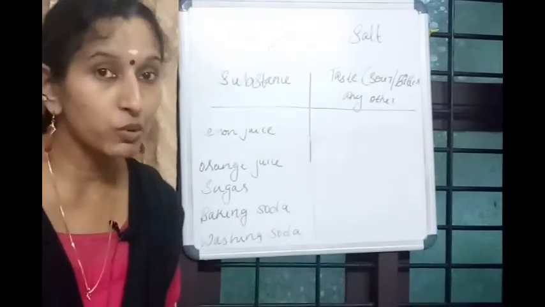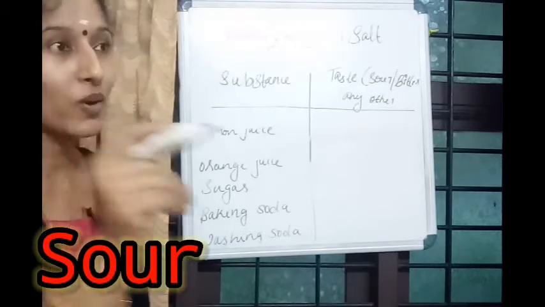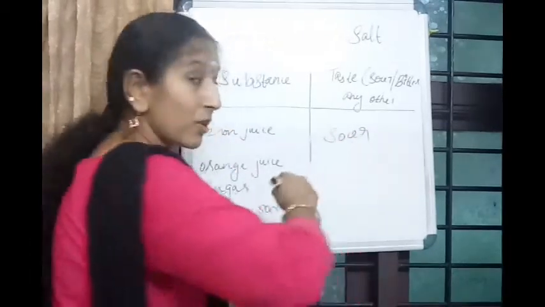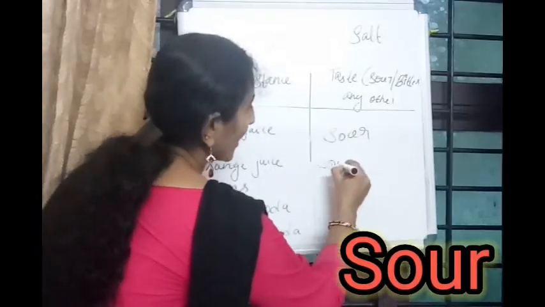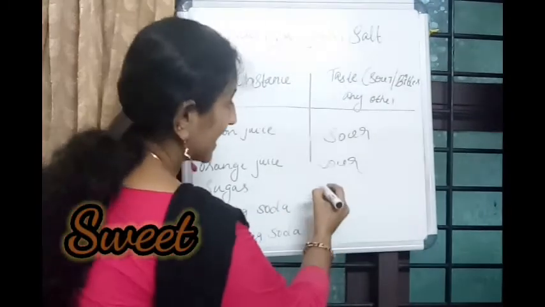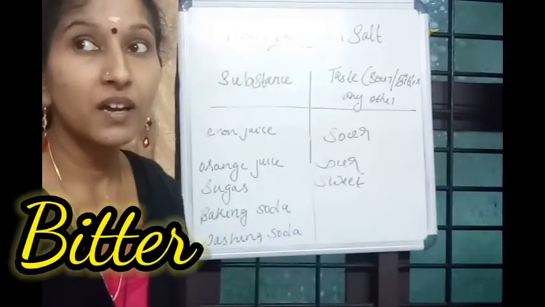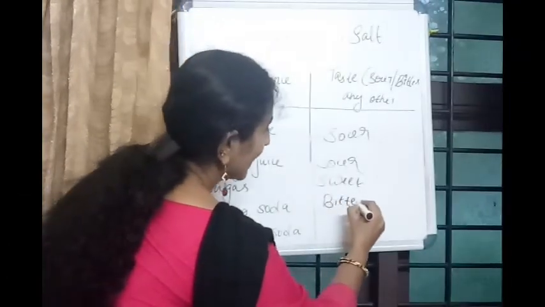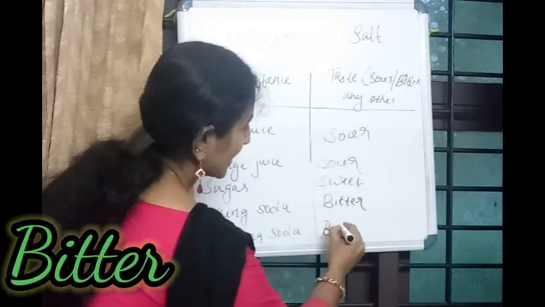Can you say the taste of lemon juice? What is the taste of lemon? Exactly, it is sour taste. What about orange? Excellent, sour taste. Sugar. It's sweet, right? Sweet taste. Baking soda. Yes, it is bitter taste. Washing soda. That also has bitter taste.